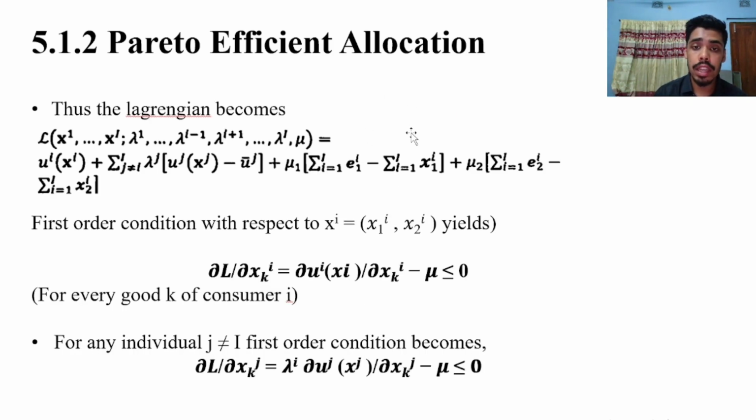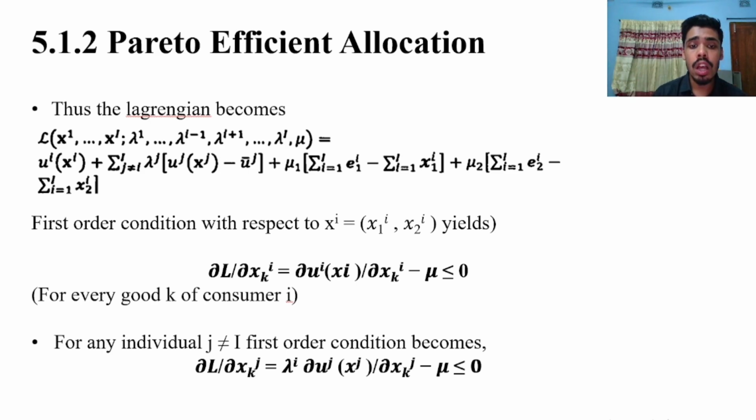Thus, the Lagrange equation becomes this, which is shown on this slide, and the first order condition with respect to x_i yields del L divided by del x_ki equal to del u_i of x_i by del x_ki minus mu, less than or equal to 0 for every good k of consumer i.